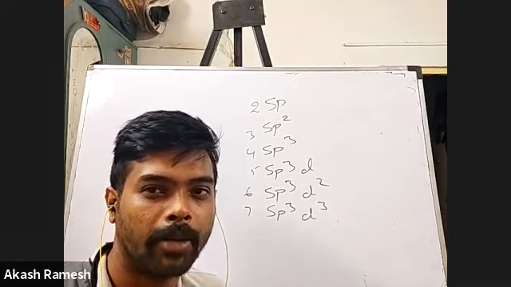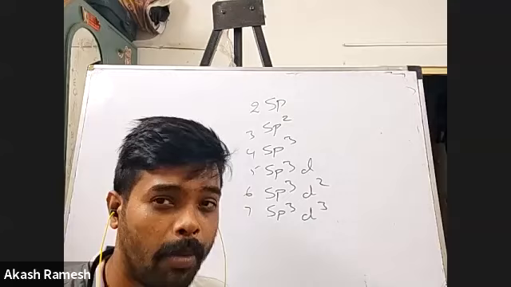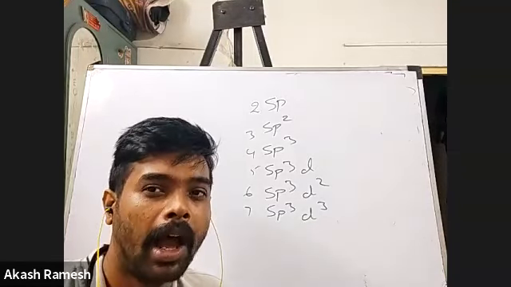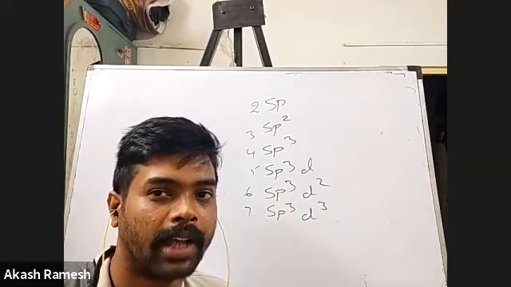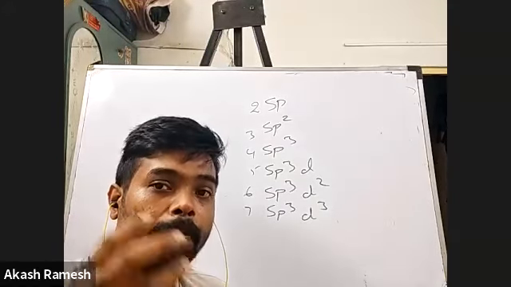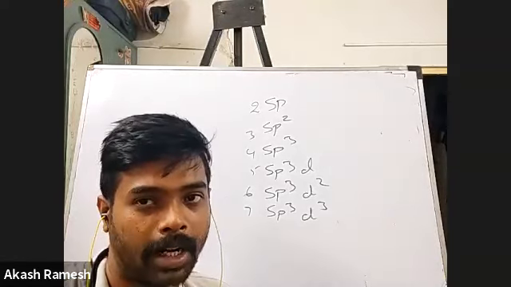So what about sigma and pi bonds here? How is the overlap happening? In sigma bonds, hybrid and pure orbitals can overlap. But in pi bonds, only the pure orbitals will overlap. Exactly, right? For sigma bonds, the overlap is going to be between the hybrid orbitals of the central atom and the pure atomic orbitals of the bonding atoms, the side atoms. But if I go for pi bonds, here it is considered that only the pure atomic orbitals are going to be overlapping to form a pi bond. That is one of the points.